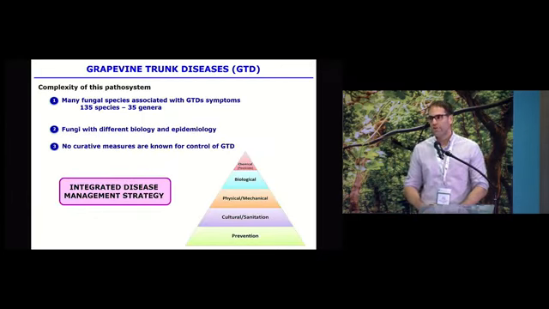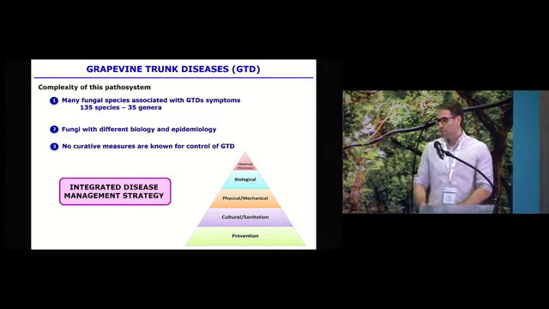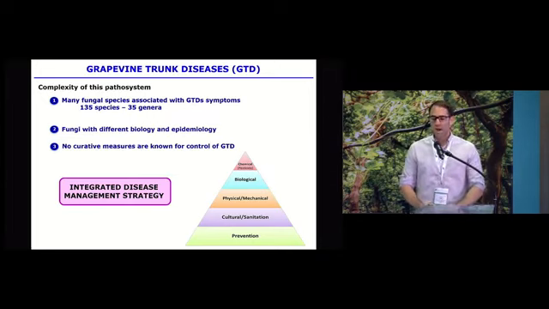And finally, the third factor that explains the complexity of this pathosystem, probably the most important, is that no curative measures are known for the control of GTDs. So we have to use, as Liesel mentioned before, an integrated management strategy, including different tools, giving less priority to the chemical methods, as you will see in my presentation.